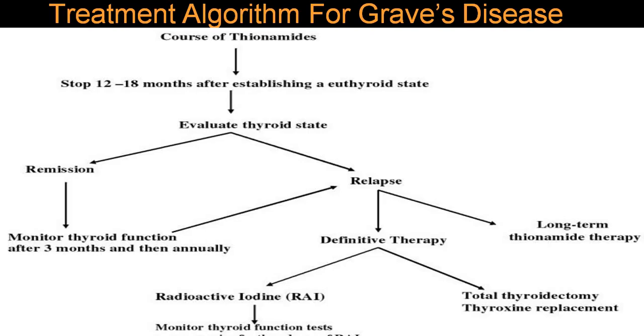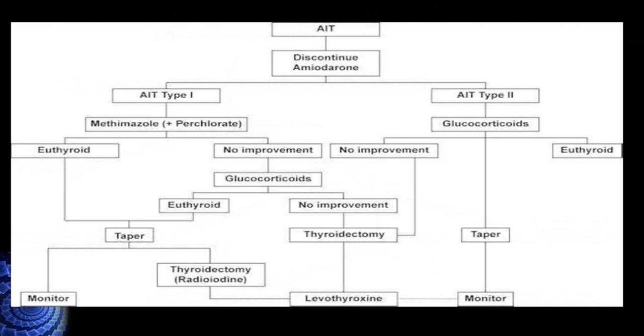This is again the same algorithm in Graves' disease, how you proceed. This is in amiodarone induced thyrotoxicosis, type 1 and type 2. In type 1, methimazole or perchlorate is utilized, while in type 2, glucocorticoid is utilized.